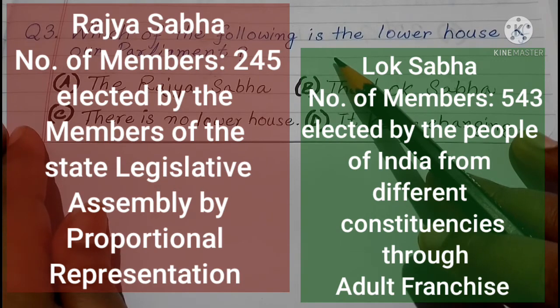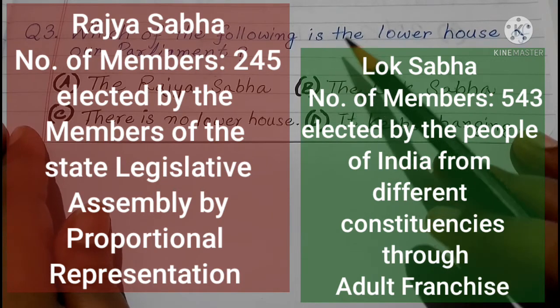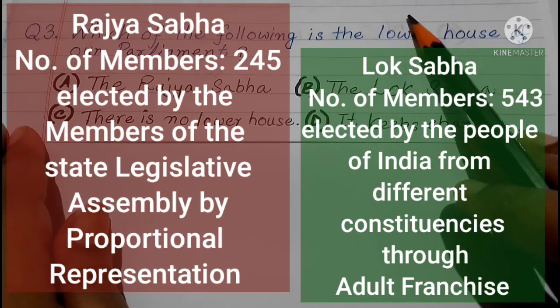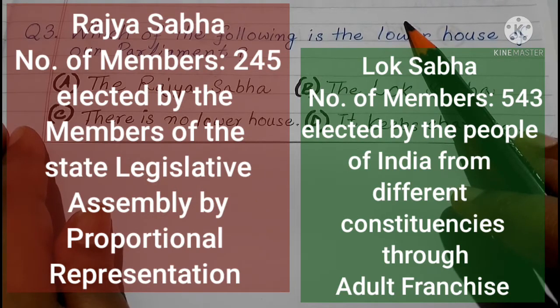The Lok Sabha has all its members elected by the people in different constituencies, by adult franchise, people above 18 years of age can cast their vote. So they are elected by that process.